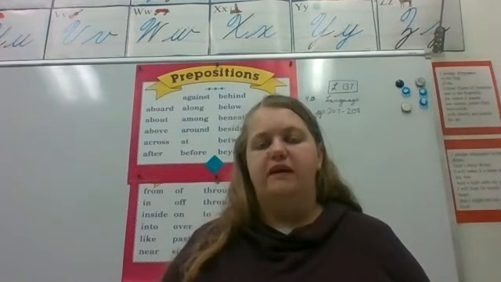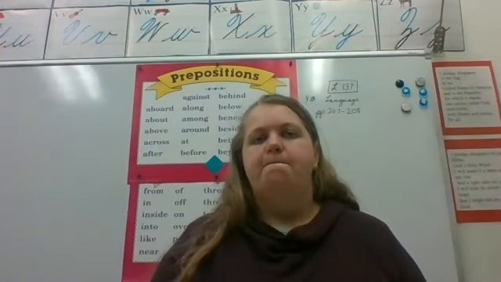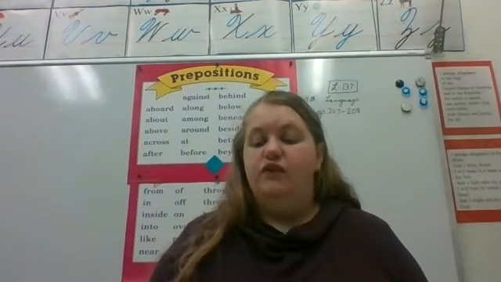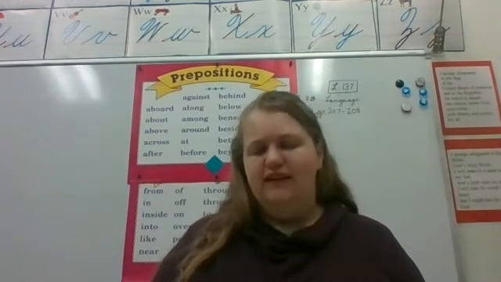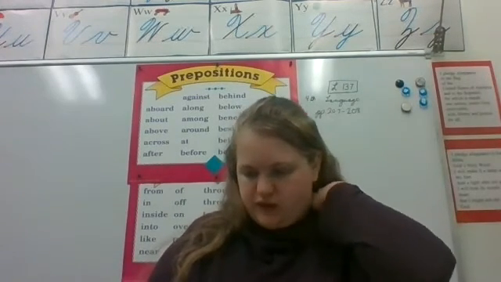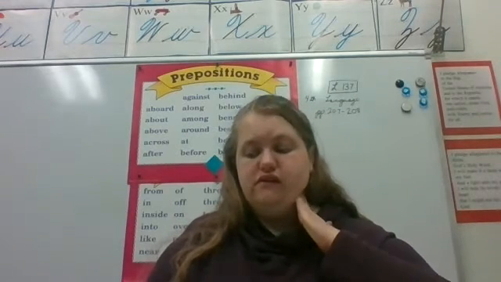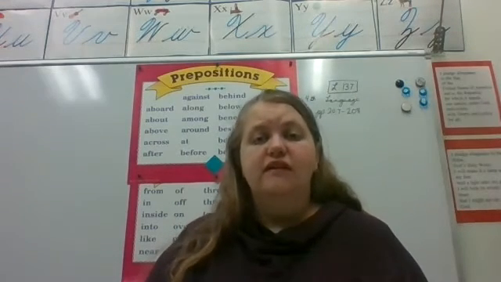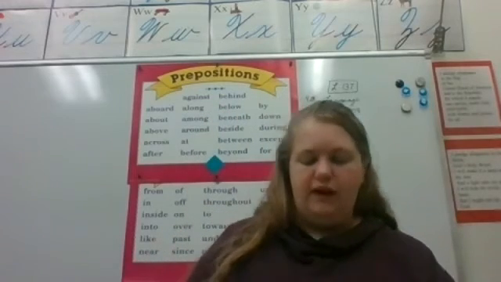Which one of those would be the object of this prepositional phrase? If you said ocean, you would be correct. You're going to circle ocean. And if there is a name and it gives you the first and last name, you circle both of them because it's one thing together.